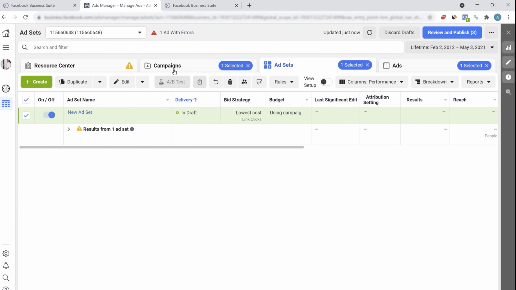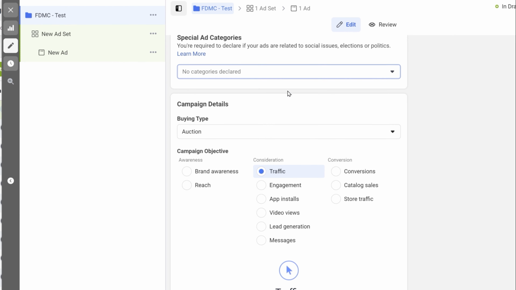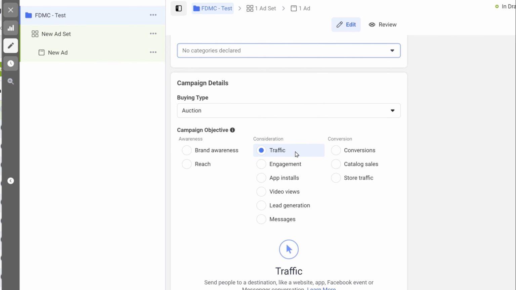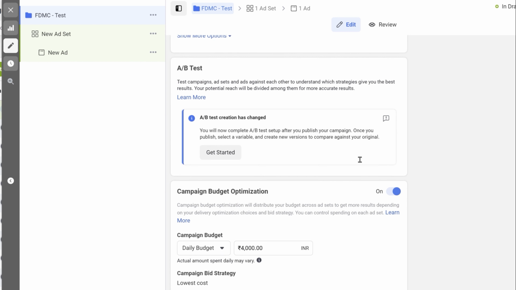So go to campaign, click on edit. Looking at the settings at campaign level, you can see it's in the draft state right now. We haven't yet published it. You can also review it. You can create the name template. For the ad categories, leave it just like that. Here was the objective of a campaign. We were targeting the traffic campaign. Leave the A/B test area.